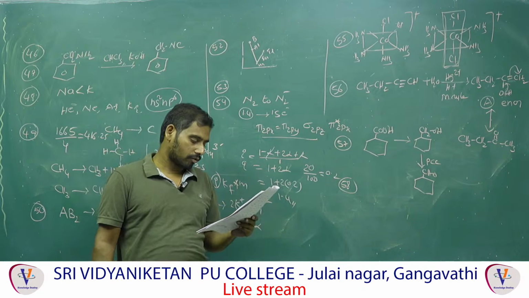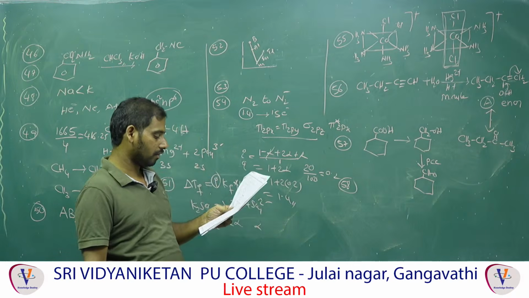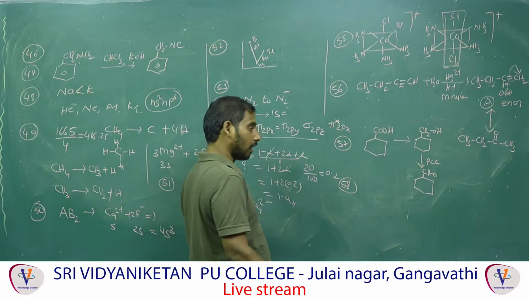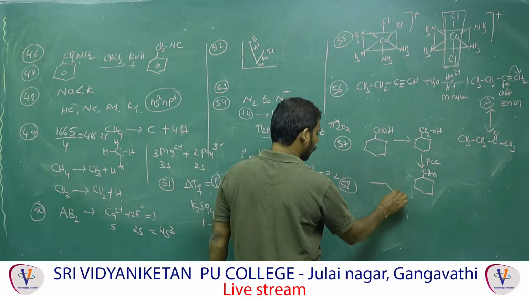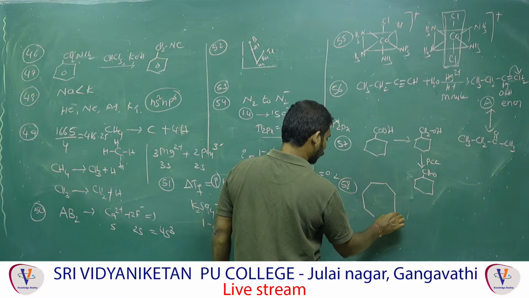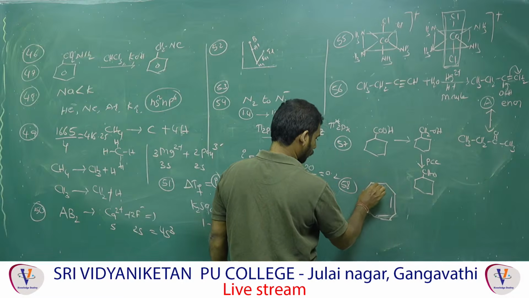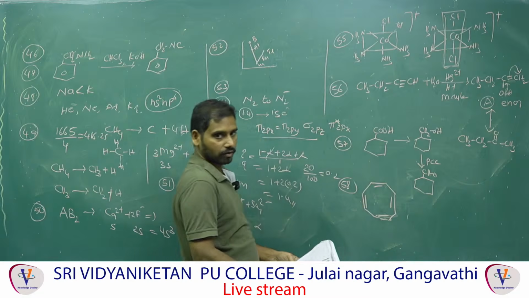Which is the non-aromatic compound here? 1, 3, 5, 7-cyclooctatetraene. This is called cyclooctatetraene.